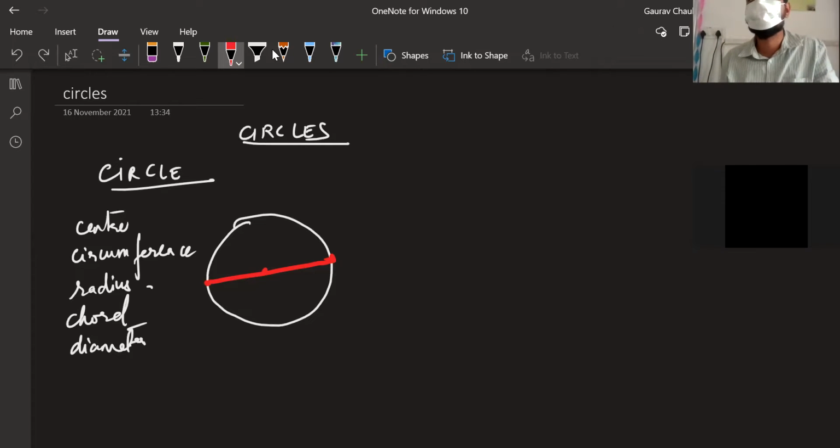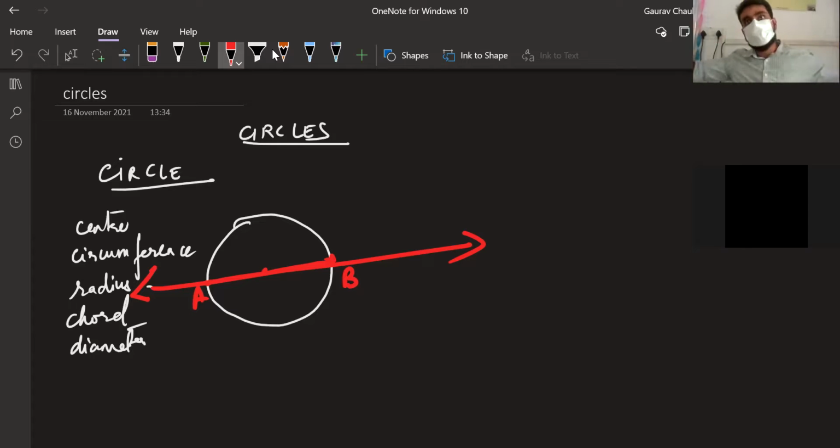This is not a diameter. Only AB is diameter. Are we okay with that, Manisha? The line is not a diameter. In that line, that AB part is diameter. Okay with that? Any questions here?